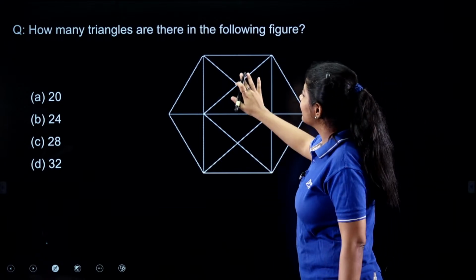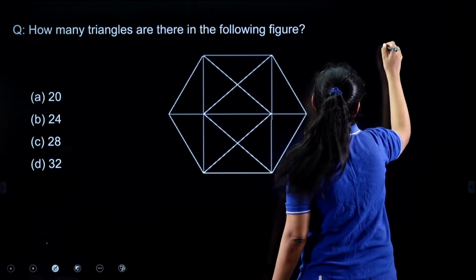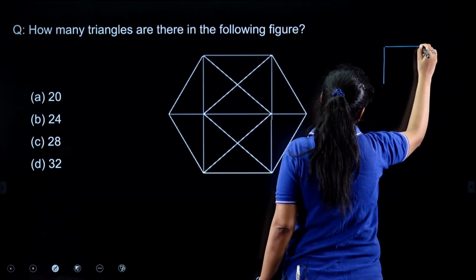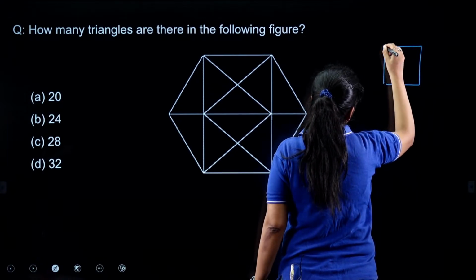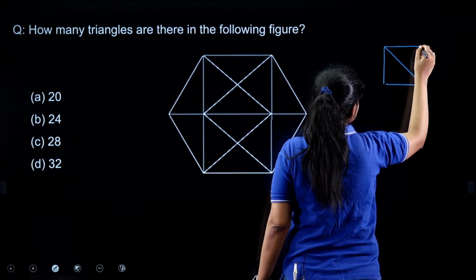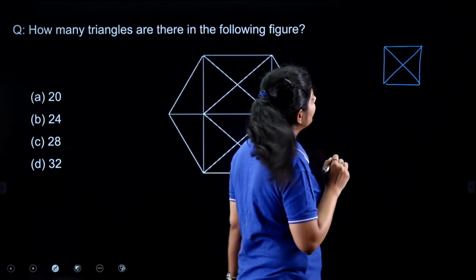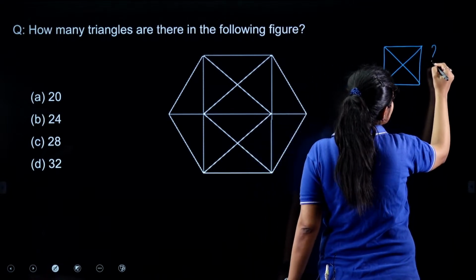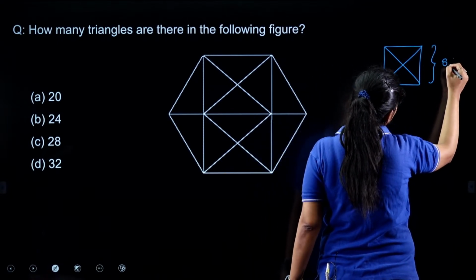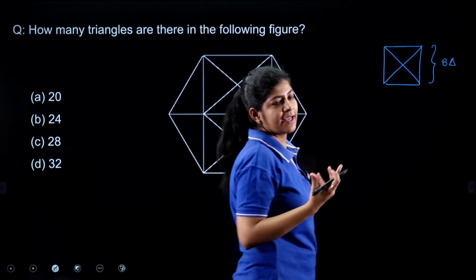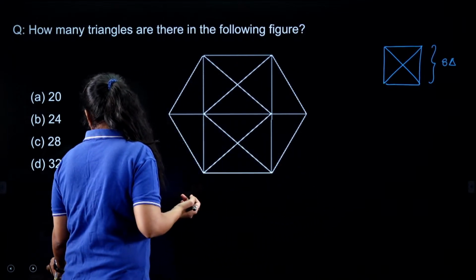Whenever you have this kind of square, where I have this square and joined diagonals, this diagram always gives me 8 triangles.